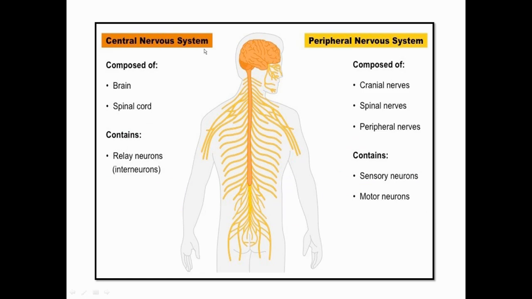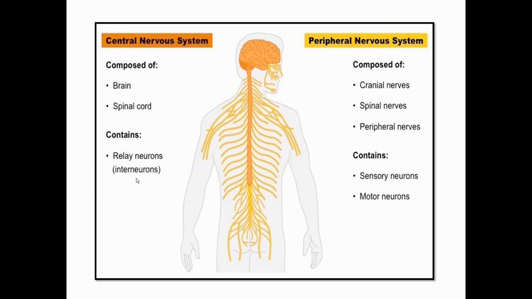First of all, we need to understand the central nervous system. You can see over here, the central nervous system is enclosed in the skull, which is also referred to as the cranium. And here is the spinal cord, which is very well protected by the vertebral column. The central nervous system comprises relay neurons. Relay neurons are also referred to as interneurons because they transmit information from sensory neurons to motor neurons and vice versa.